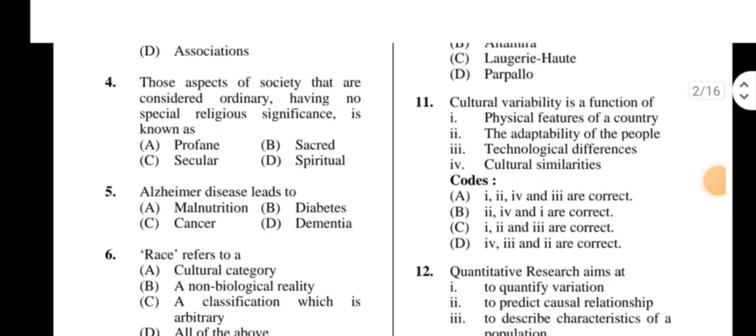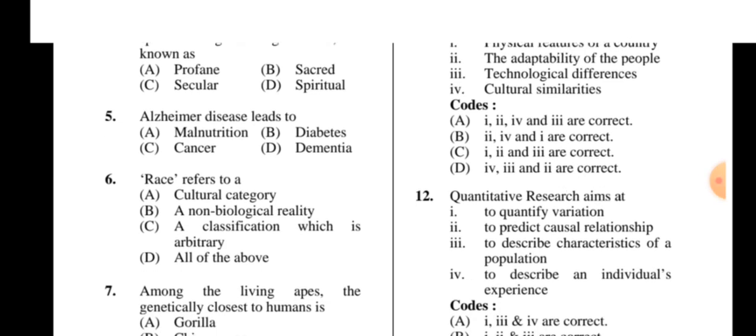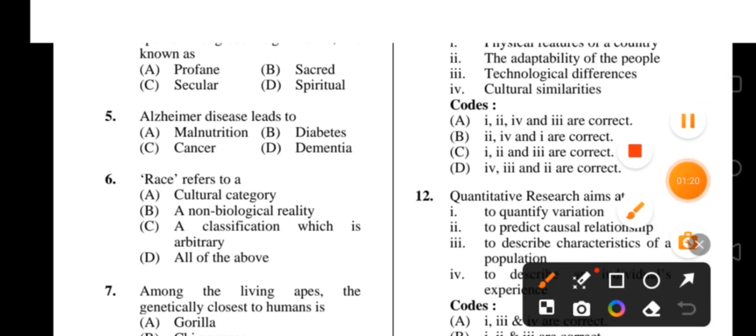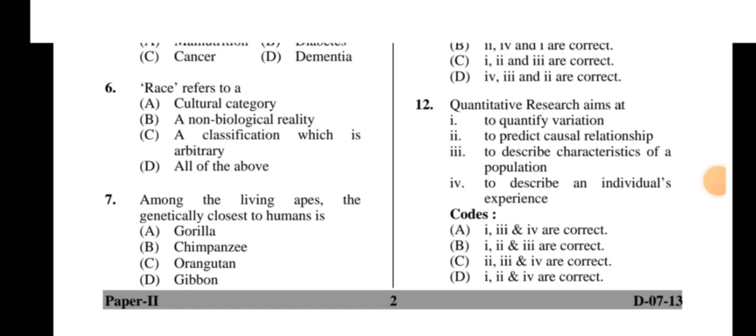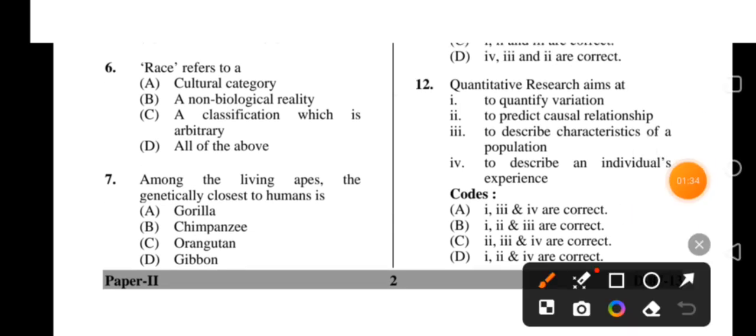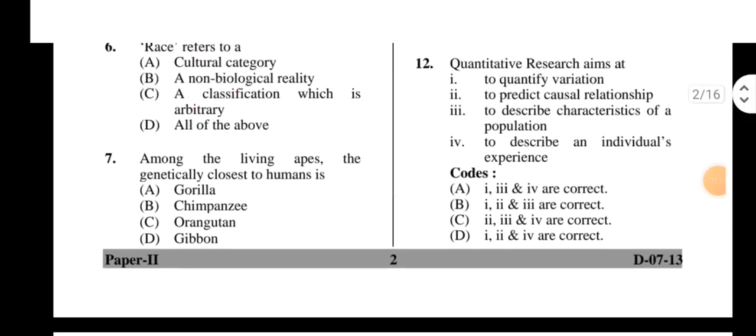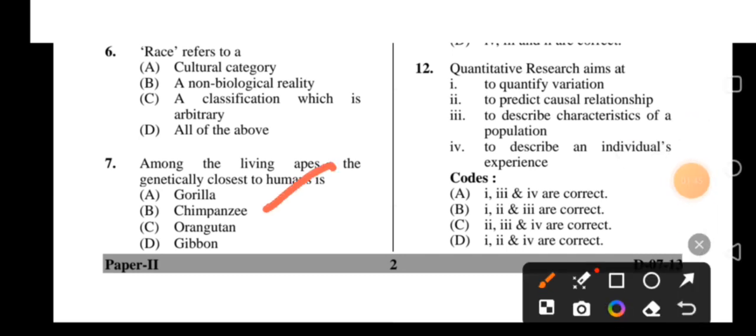Next, Alzheimer's disease leads to malnutrition, diabetes, cancer, dementia. Right option is dementia. Next, race refers to a cultural category, non-biological reality, a classification which is arbitrary, and D, all the above. So the right option is all 3 correct, so all the above. Next, among the living apes, the genetically closest to human is gorilla, chimpanzee, orangutan, or gibbon. So, chimpanzee is the right option.